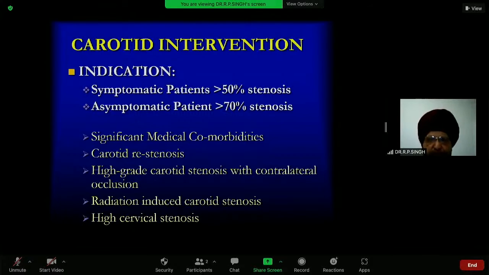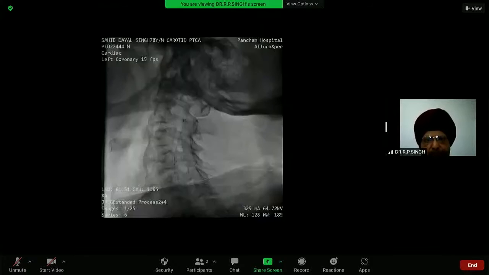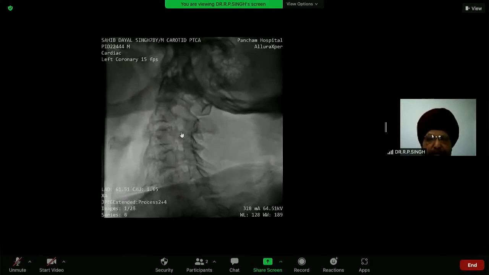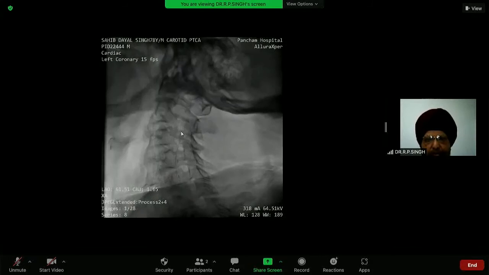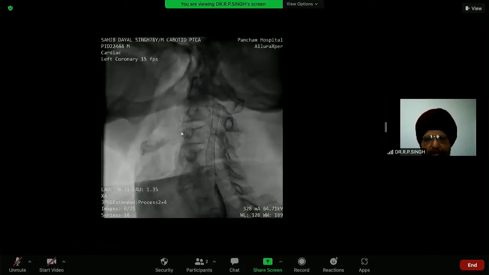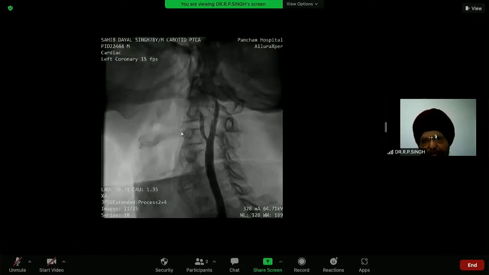Or if there is associated severe coronary artery disease, unstable angina or other conditions, just doing carotid endarterectomy alone will be very hazardous. So we put a stent and relieve the patient. So this was a patient. You see here very tight stenosis of the left internal carotid artery. So this was after putting the stent. These are the results.